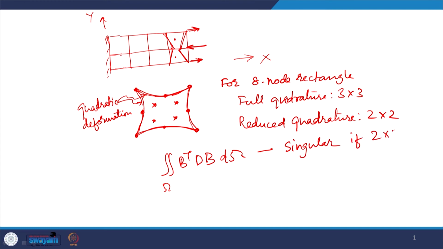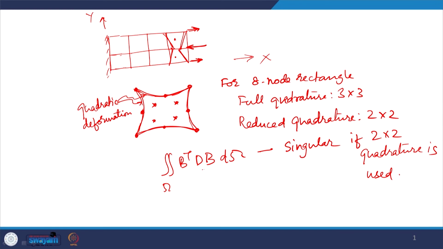if 2 by 2 quadrature is used. I mean singular, that means the strain energy computation would be 0 if it is associated with this quadratic deformation pattern. So, the matrix is not decoupled from this deformation pattern.